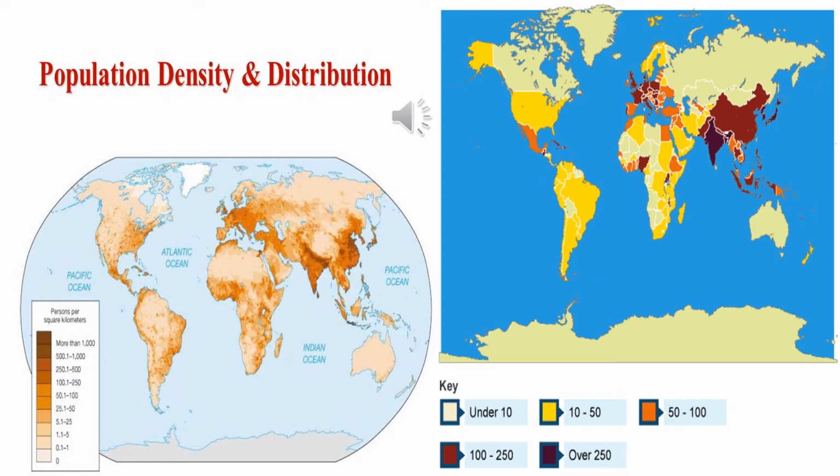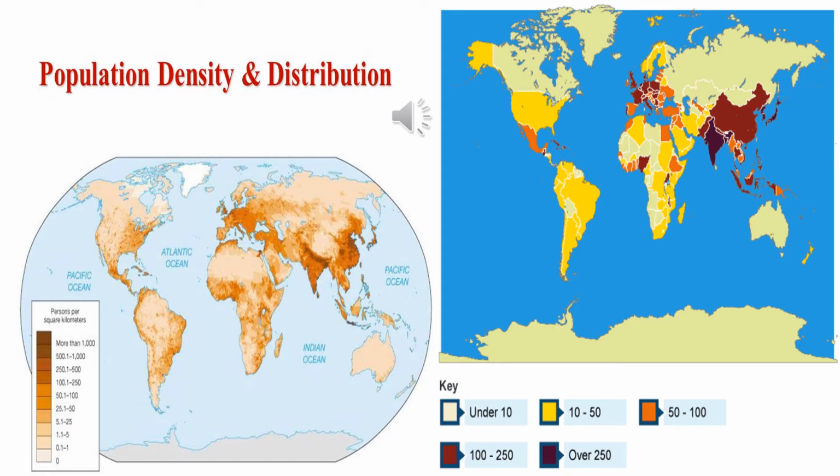The population reduces. So it's better to study the population in the form of density rather than the population in the form of distribution. Now, distribution is the pattern of living on a space, whereas density is the ratio between the area and the number of persons. Now, these two diagrams are showing the number of persons living in 1 square kilometer.